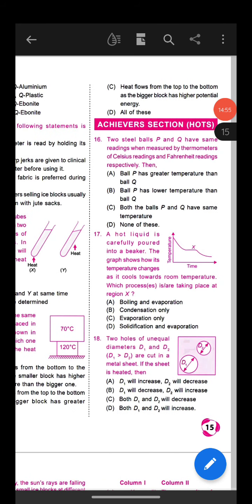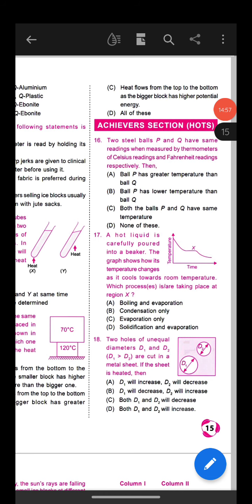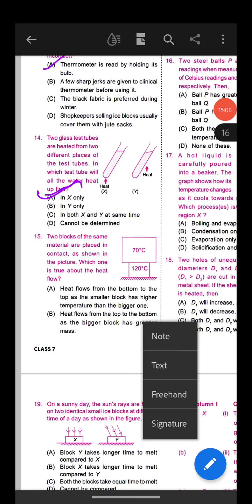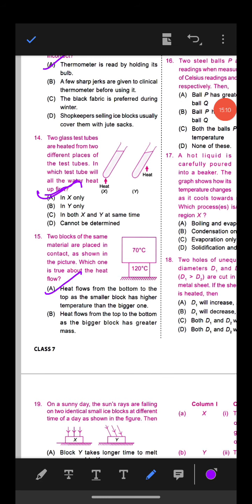Option C, heat flows from the top to bottom as the bigger block has higher potential energy, and option D, all of this. Okay, so which one is the correct answer? Option A is the correct answer. For two objects made of the same material, heat flows from an object at higher temperature to the object at the lower temperature.